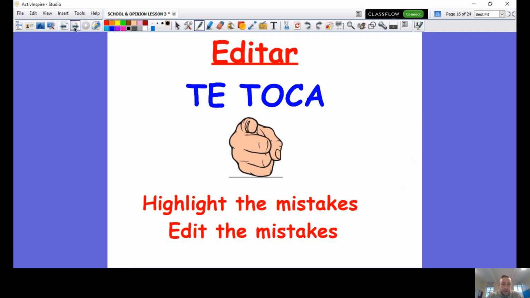Okay, here's our main task today. It is an editar. We're going to edit a text I have written. You need to do two things. You're going to highlight the mistakes so you can recognize those mistakes straight away. And then you will edit the mistakes. That means you will correct those mistakes. So let's have a little look at the text I've written.